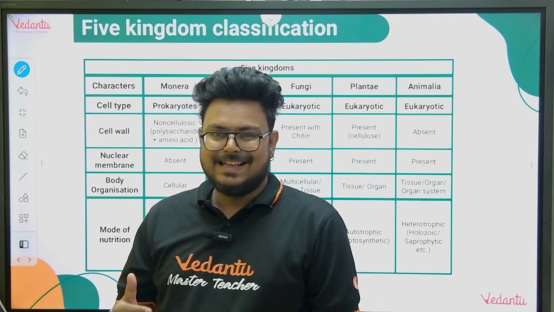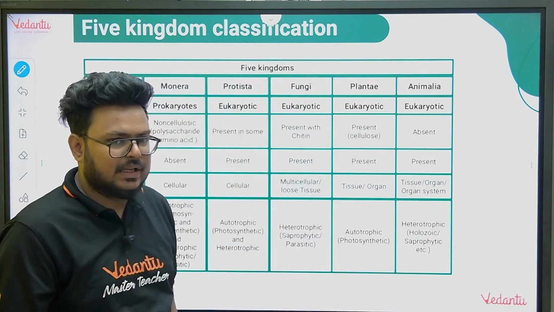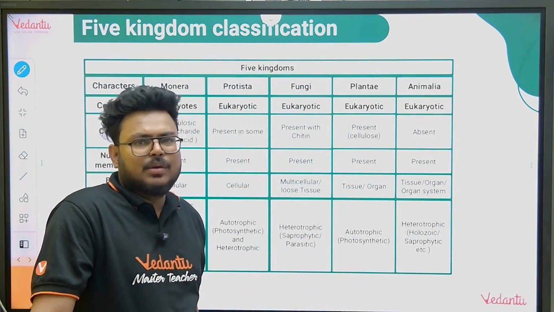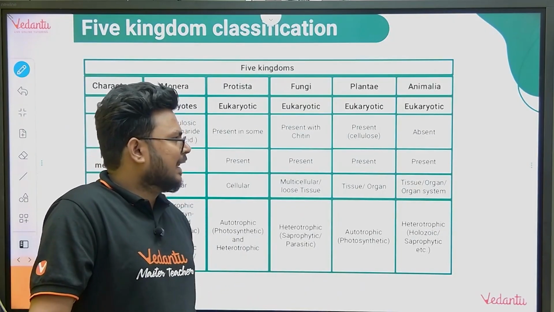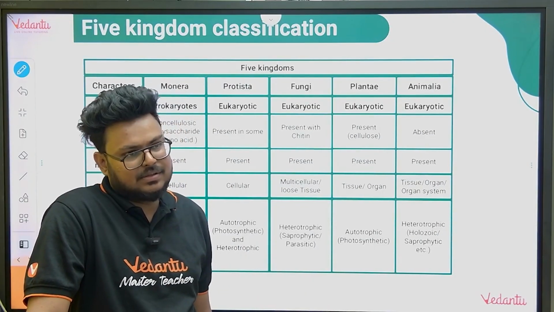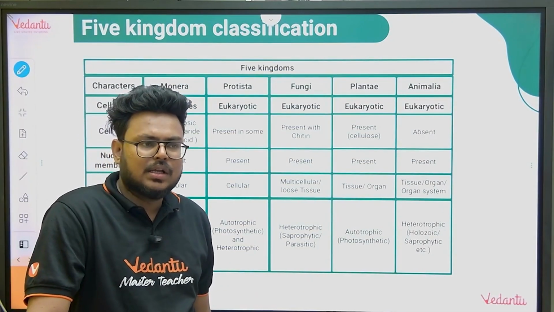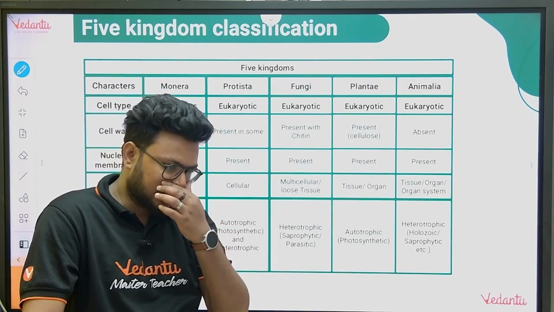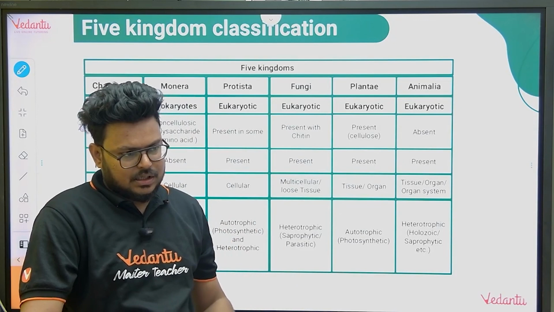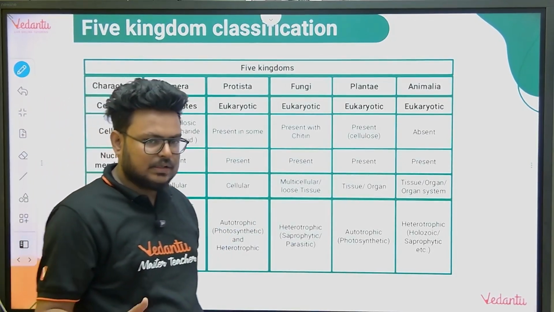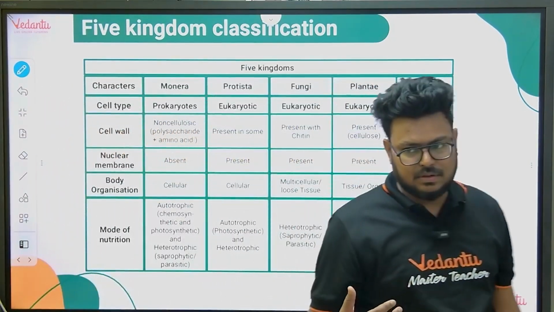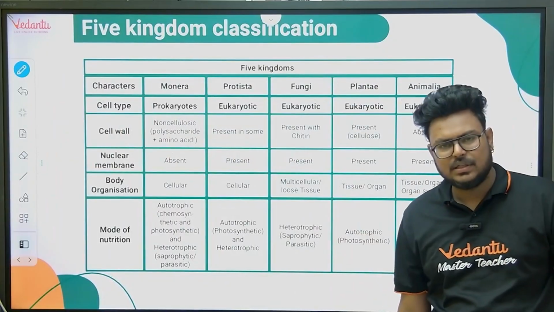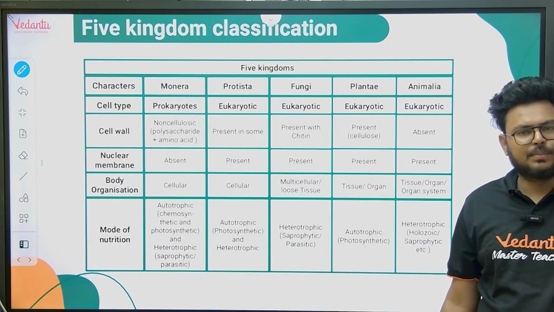Now, in the exam, a very common question that the examiner asks is: what are the bases on which R.H. Whittaker gave the classification? And guys, if you ask me, out of all the systems we discussed, 2, 3, 4, 5, the 2 and 5 are super important.